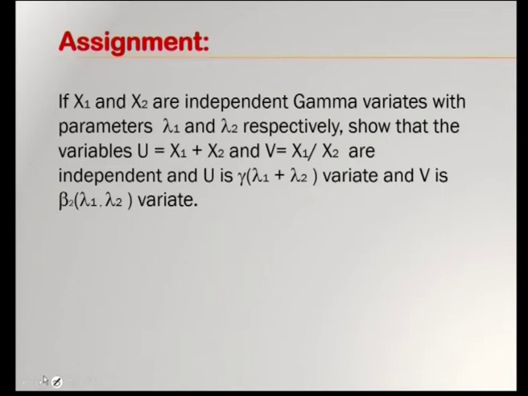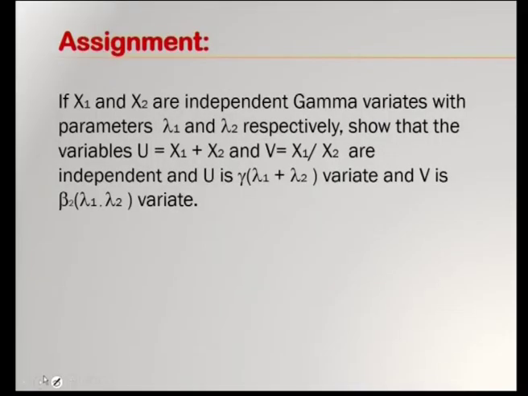We can proceed similarly like the example done in this session, and you can arrive at g of u comma v is equal to g1 of u into g2 of v. Proceed similarly like the example worked out in this session.